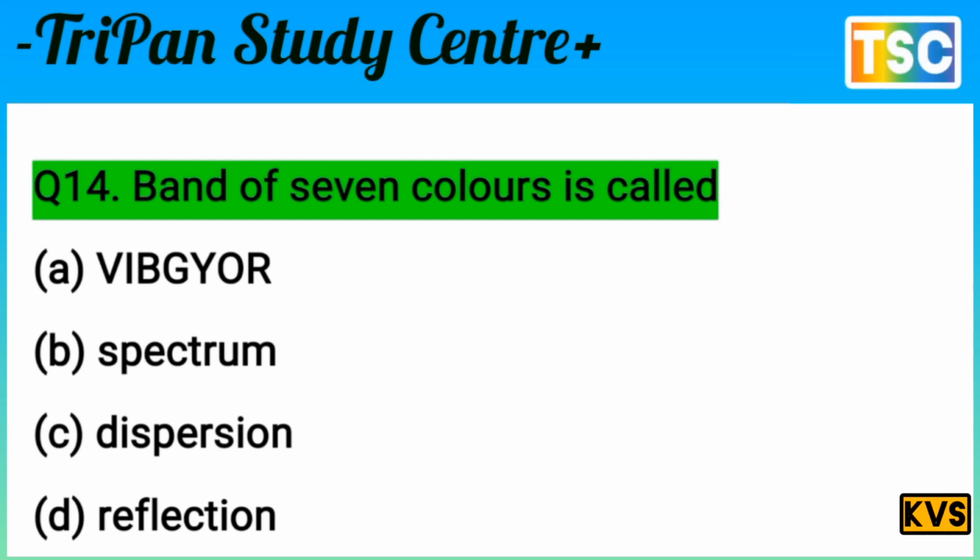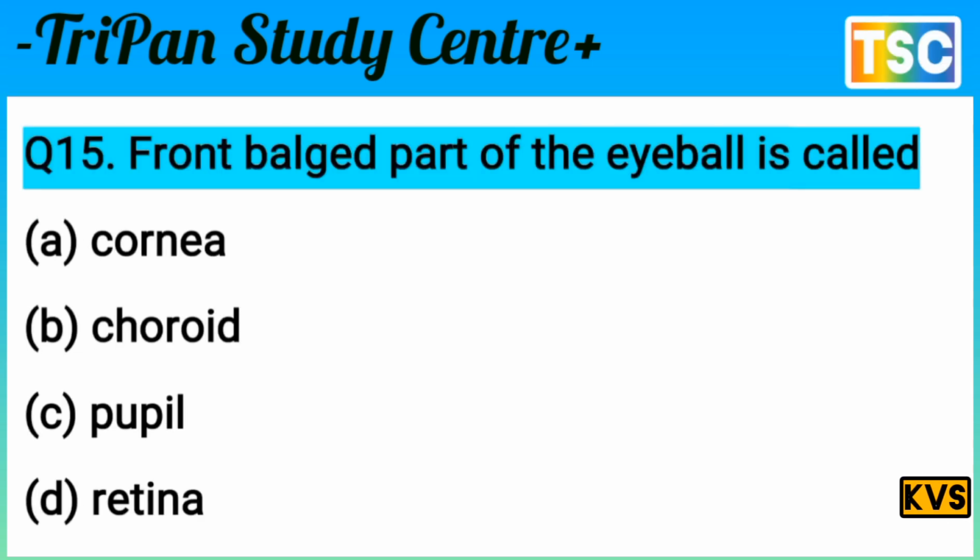Option B, spectrum, is correct here. Let's see the next question. The next question on your screen, question here: the front bulged part of the eyeball is called.